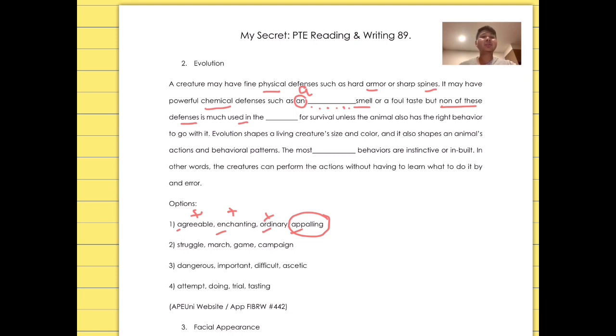None of these defenses is much used in the dash. You have the article the here, so we have to go with a noun. Agree that we're going to go with struggle. None of these defenses is much used in the struggle for survival. You struggle for doing something. Struggle can be a verb and can also be a noun as well. In this case, we have to fill in the struggle for survival.